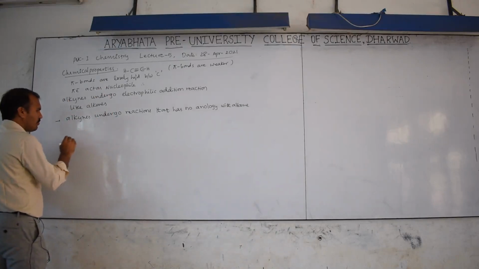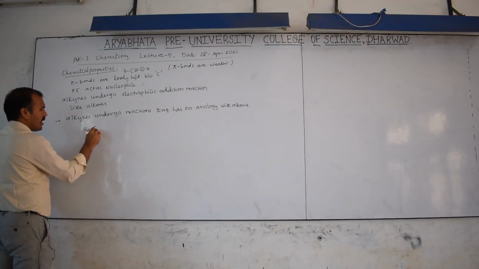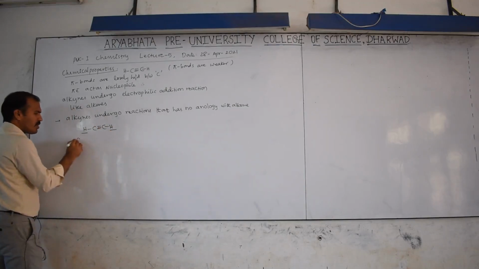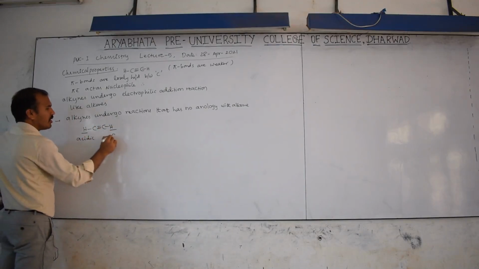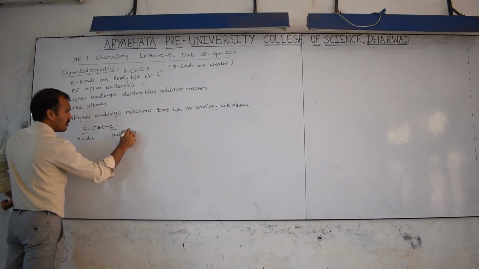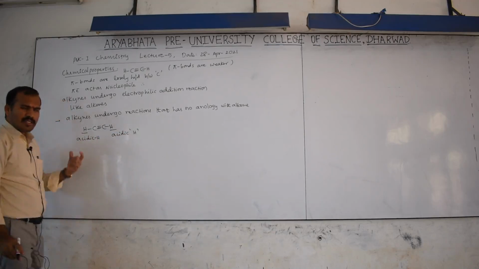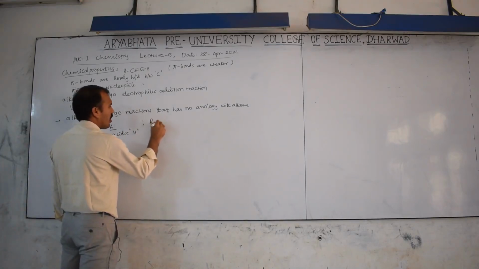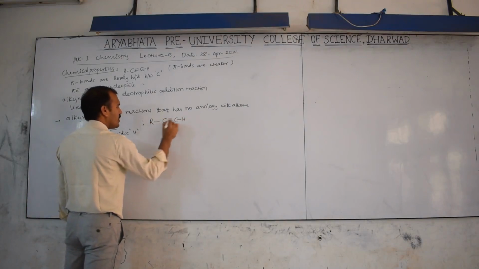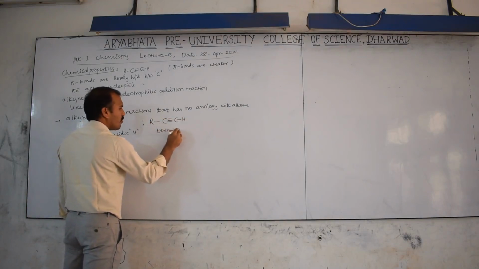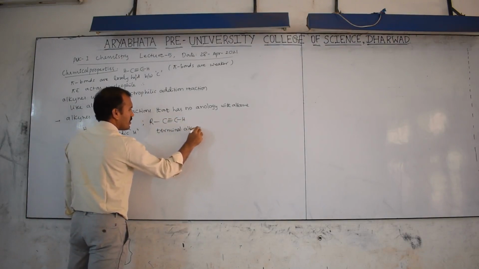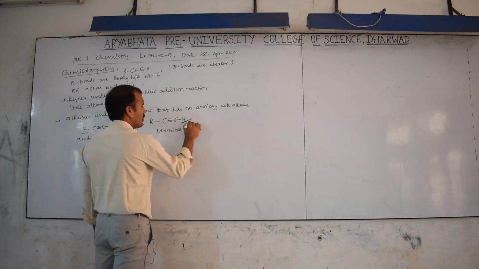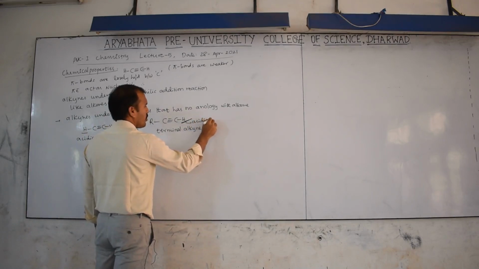One example here, this is alkyne, C triple bond CH. These hydrogens are acidic hydrogens. Why are these hydrogens acidic? Otherwise you can take one example, RC triple bond CH. This is called terminal alkyne. This terminal alkyne hydrogen is acidic hydrogen.